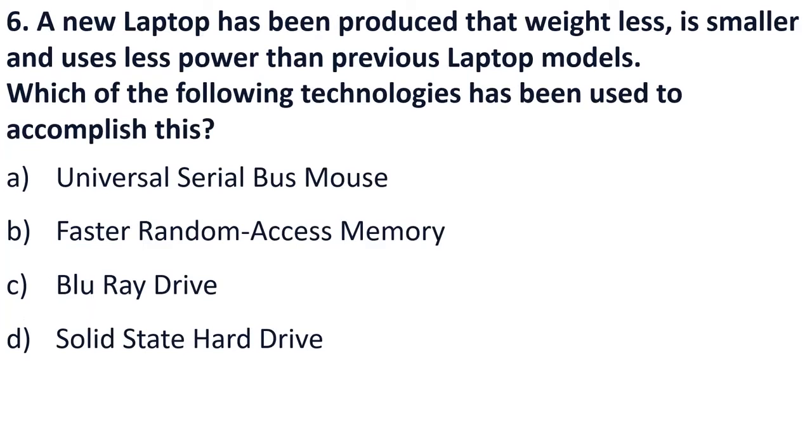Okay, next. A new laptop has been produced that weighs less. Okay, there is a new technology that has come up, and because of which laptops are lighter now. Okay, they're smaller, they are lighter than the previous versions that were produced. So now the question is asking, which of the following technologies is used to make the laptops lighter and smaller? Universal serial bus? No, this is not right. Neither random access memory, neither Blu-ray drive, but SSD. SSD is the new technology that has come up, which has made laptops lighter and faster.